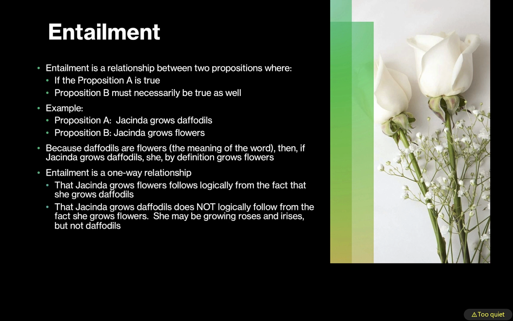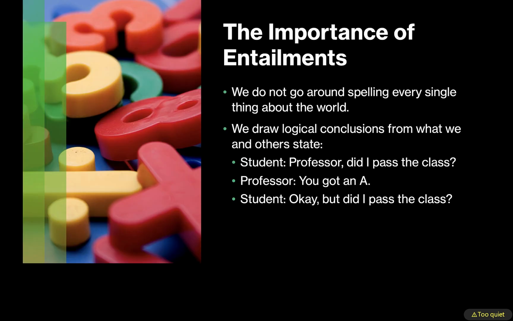Entailment is a one-way relationship. For example, if it is true that Jacinda grows flowers, it is not necessarily true that she grows daffodils. She may be growing roses or irises instead. Entailment is an important aspect of meaning. We don't go around spelling out every single thing in the world. We draw logical conclusions from what is said. That is why an interaction such as the one you see on your screen is not something we are likely to engage in.